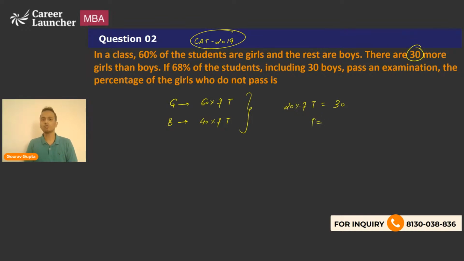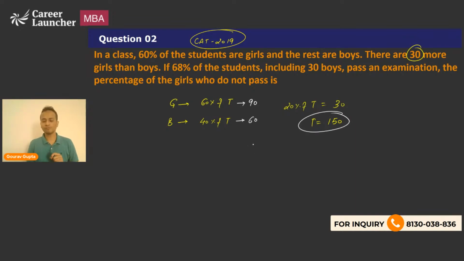So total number of students will be equal to 30 multiplied by 5, that is 150. Okay, so total number of students is 150. So girls, the number of girls will be 60 percentage of 150. So 60 percentage of 150 is equal to 90, and the number of boys will be equal to 60, right? Total strength being 150. Okay.